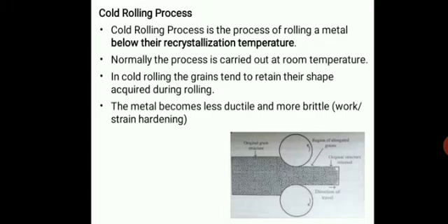Since the working is done in the cold state, no oxide forms on the surface, and consequently a good surface finish is obtained, but the possibility of crack formation is more when compared to hot rolling.